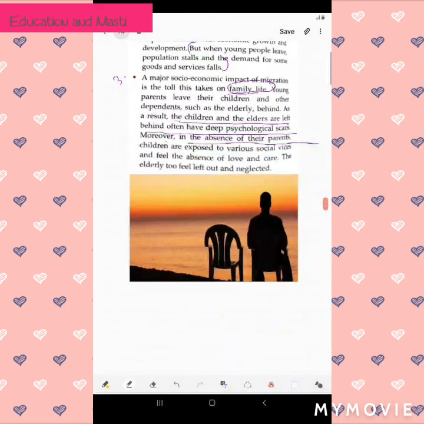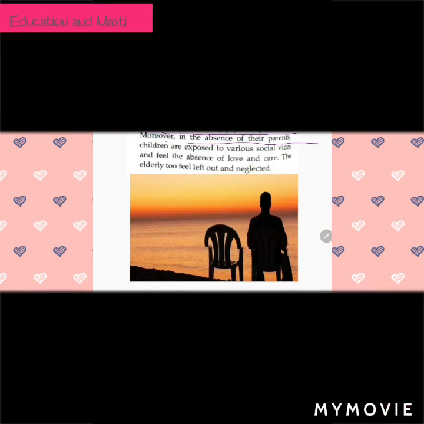As you can see, this image just shows how we are presently living. Loneliness is the main thing. We want to earn more wages, we want to achieve our dreams, whatever it is, and for this we leave our family behind, we leave grandparents, we leave our children behind. So this is not a good thing.